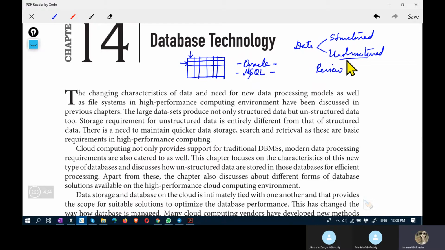Tweets and Facebook posts, and on any social media and e-commerce portals, you don't find a fixed structure. A tweet is like semi-structured because it imposes a limit on the characters, and it can be semi-structured or it can be totally unstructured. Majority, 90% of the data now on your mobile phones, on the internet, is unstructured.